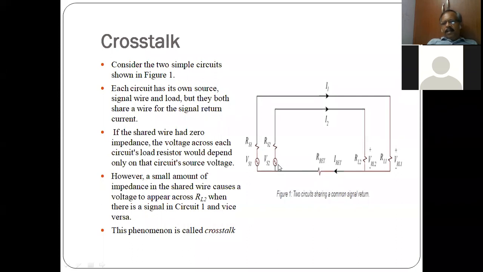This is called crosstalk, right? Even if some voltage is available, due to this crosstalk, there may be a different voltage. If these two are signals, then definitely the crosstalk will affect the performance of the second circuit.